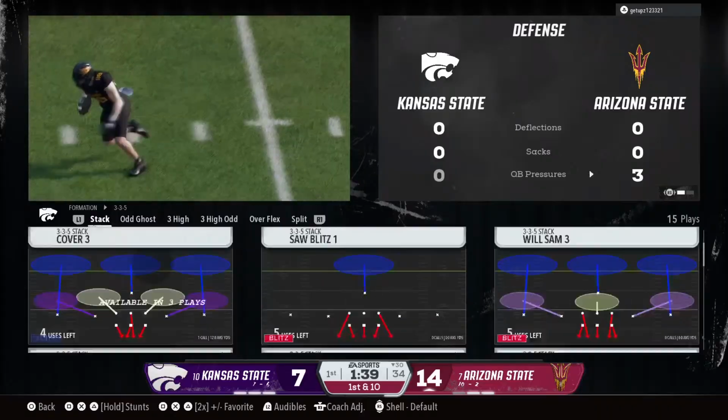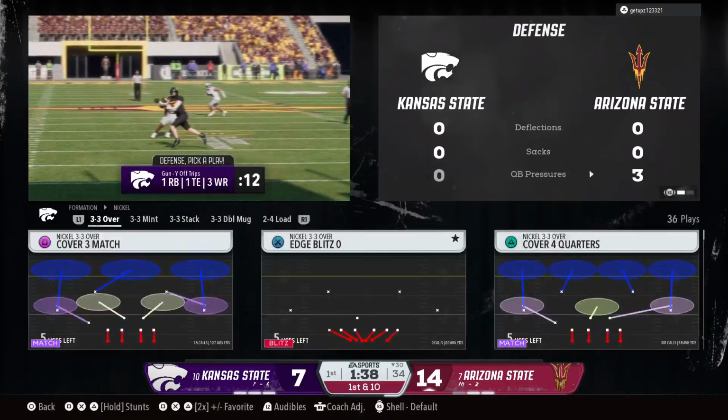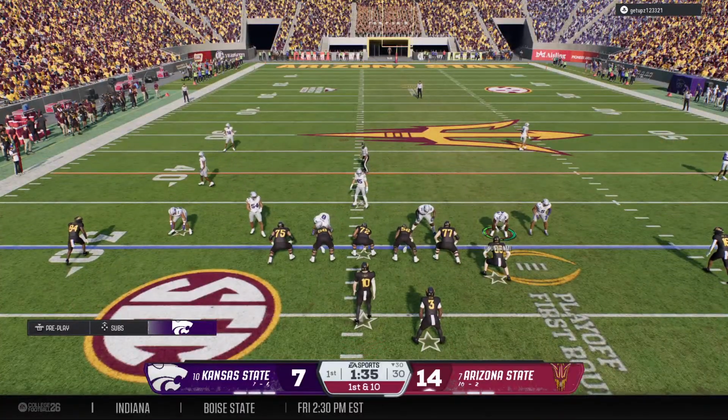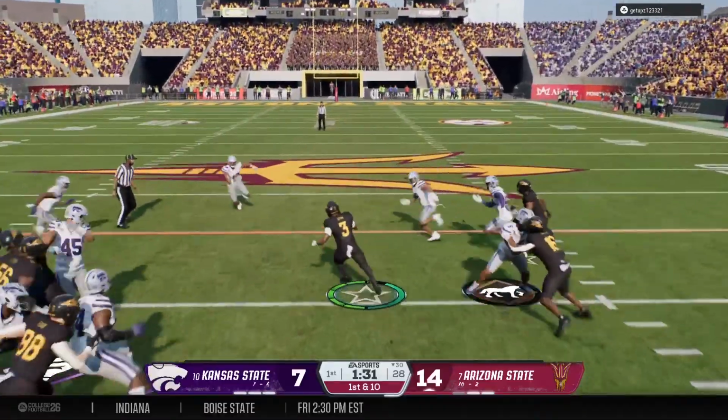This is why running the football is so important. You run the ball, and then you go play action. It affects the eyes of the safeties and the linebackers and frees up some space for the tight end to be able to pick up a nice gain. Look out, room to run here.